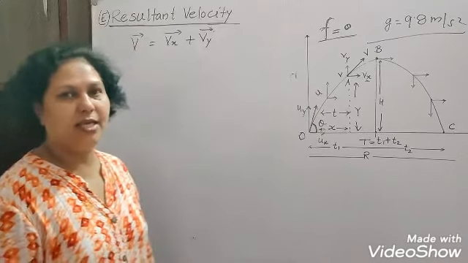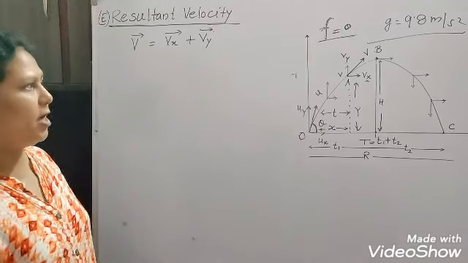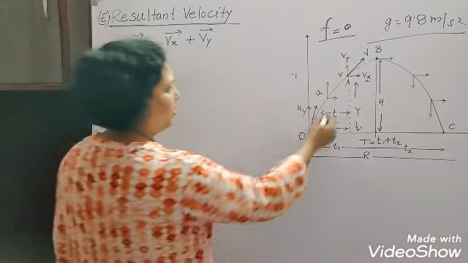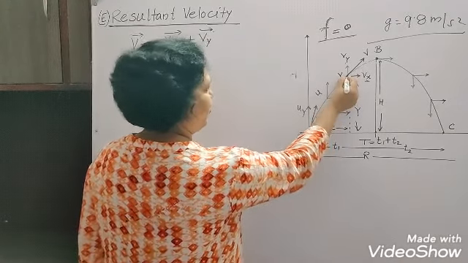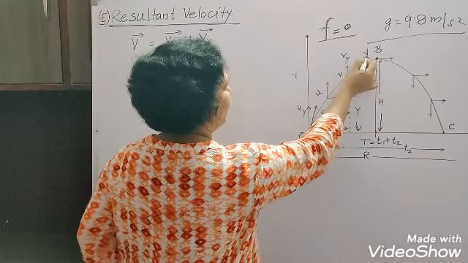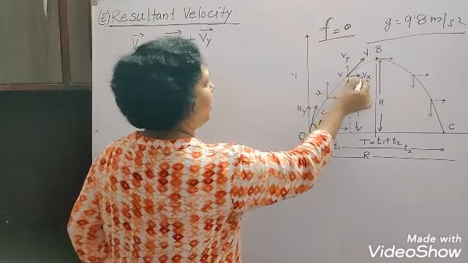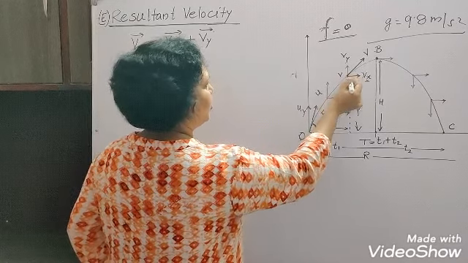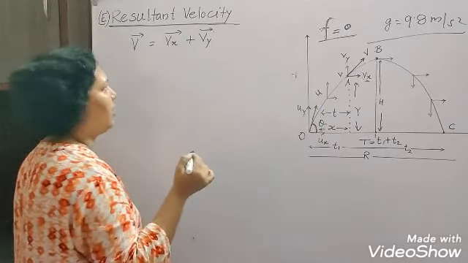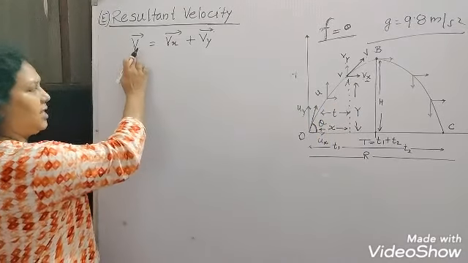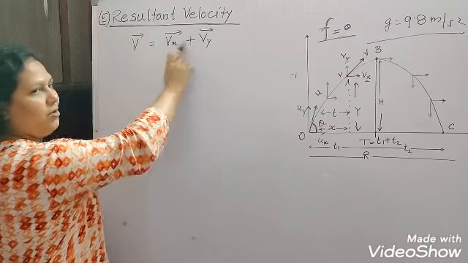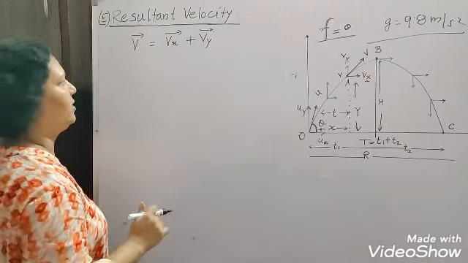Now we will see the resultant velocity at a point in projectile motion. Suppose this is the point A. Here you can see that the resultant velocity is v, the horizontal component is vx and the vertical component is vy. So the resultant velocity v is equal to vx plus vy in vector form, okay.